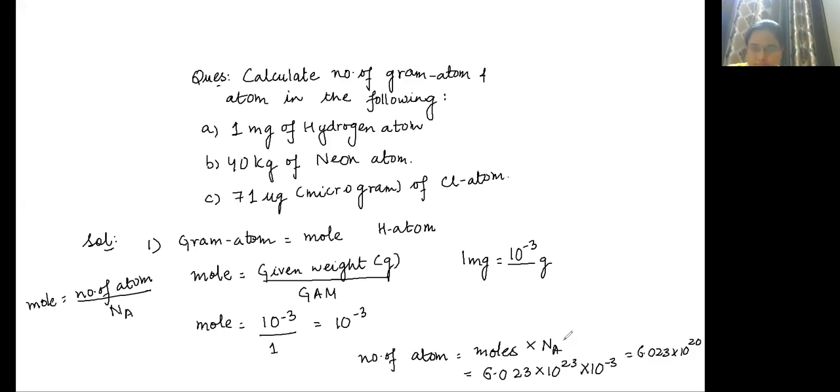Okay. Now B. 40 kg of neon, Ne. How will you calculate gram atoms? Gram atom is nothing but mole only.